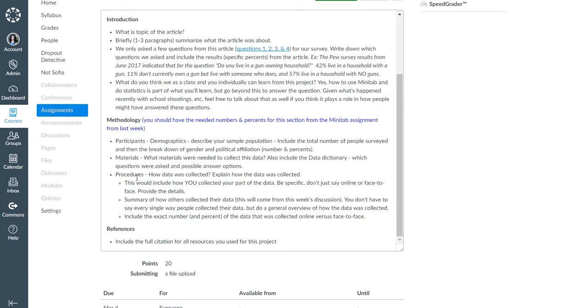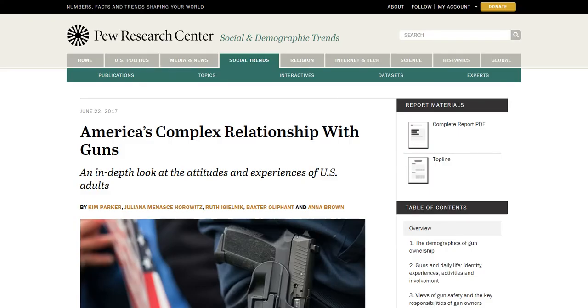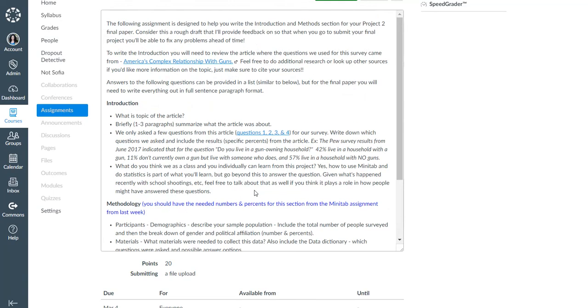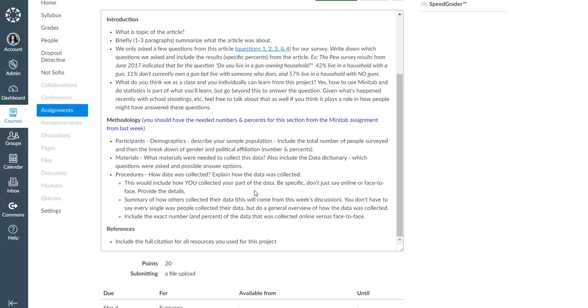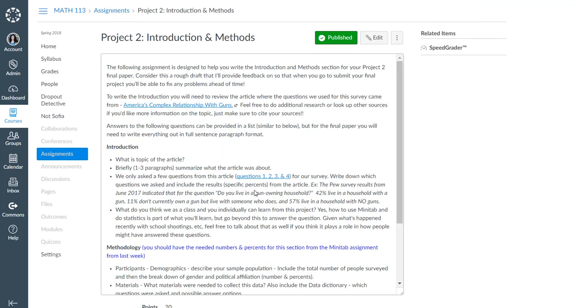Okay, then procedures. First of all, explain how you collected the data, so be specific, and then a summary of how others did. Remember how last week we went through how everyone collected their data, just provide a summary of that. Then include the exact number and percent of the data that was collected online versus face-to-face. And then reference, include the full citation for the reference, which would be this article once again. So there is the introduction to methodology. This will make it easier because when you go to do your final report, you'll already have this done and already have feedback from me on it.